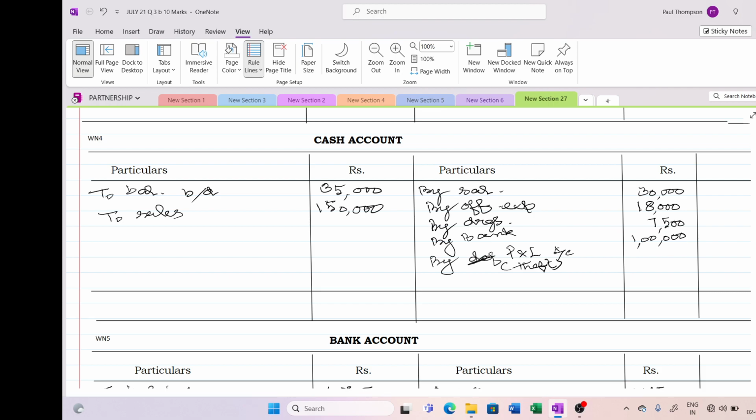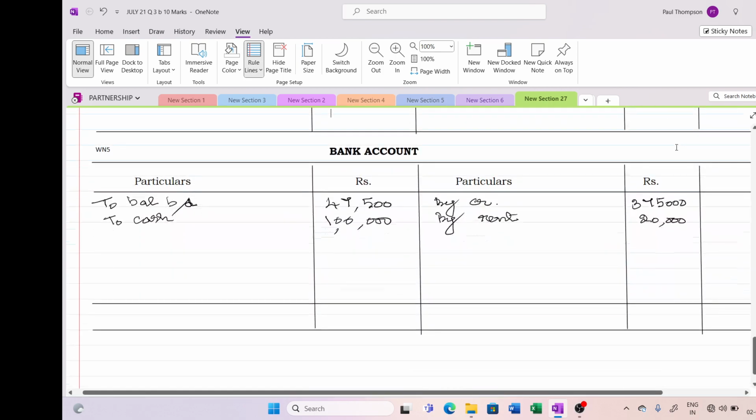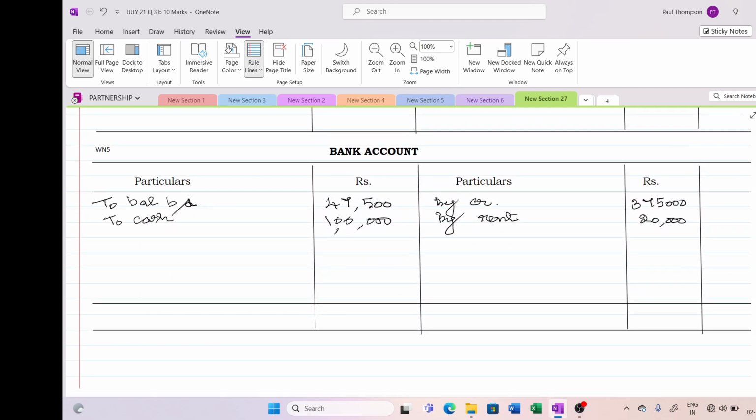Okay, then because there is no balance carried down, we are going to close it like this only. Okay, so now bank account, we will be having some balance carried down.